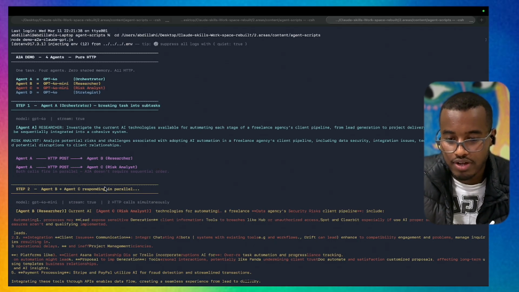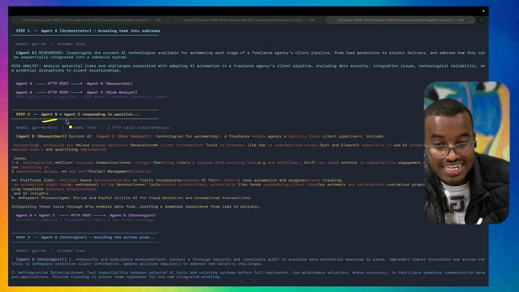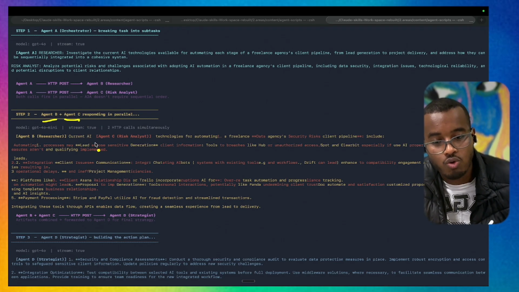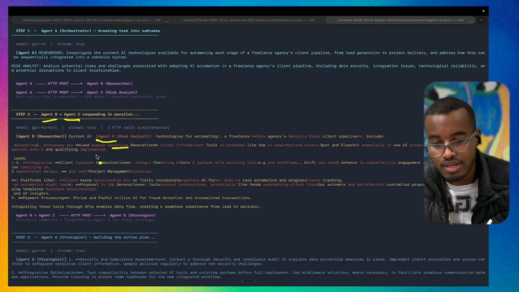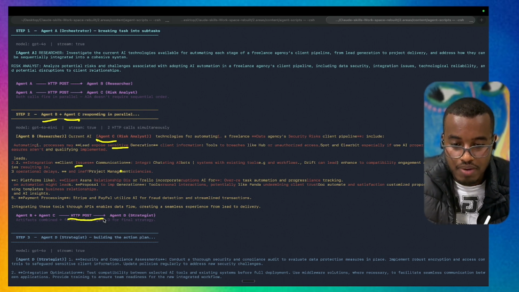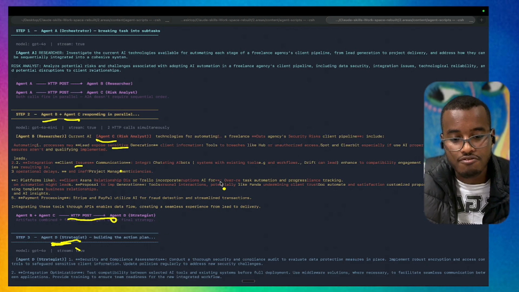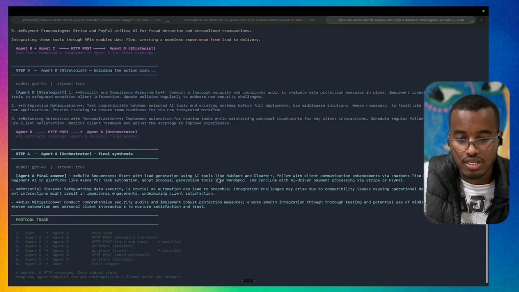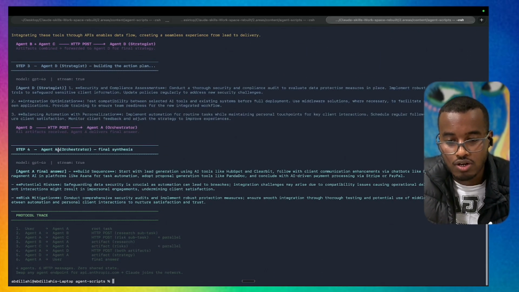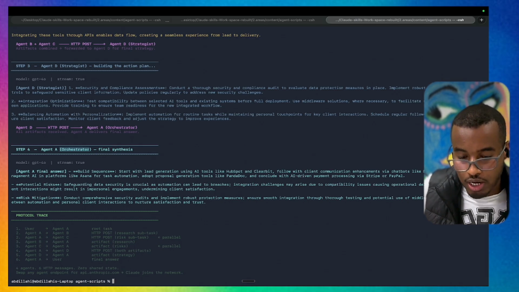And then we have agent B plus agent C working together, because they take the task in parallel and then give their results back to agent D. Agent D, the strategizer, is the one who strategizes and then gives the result back to the main orchestration. That's what is happening, so I hope you get it.